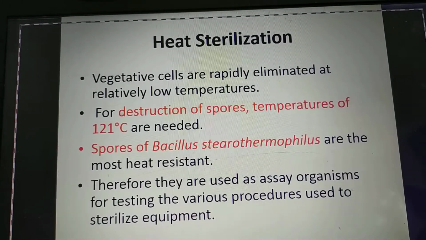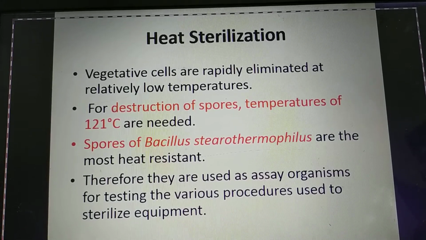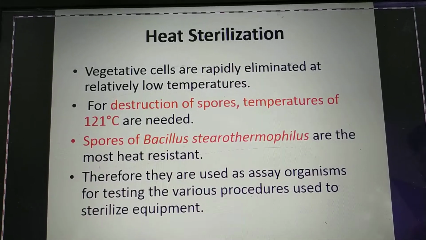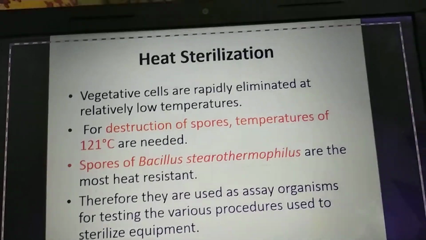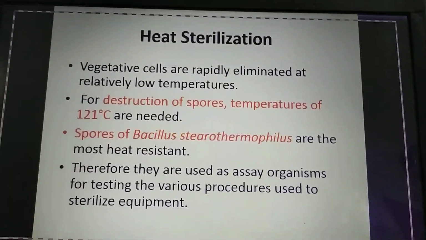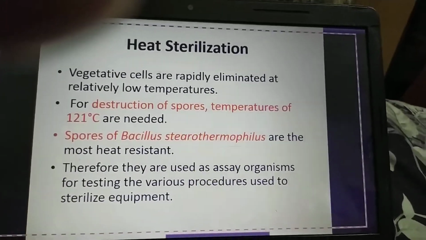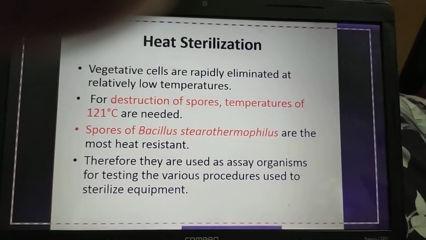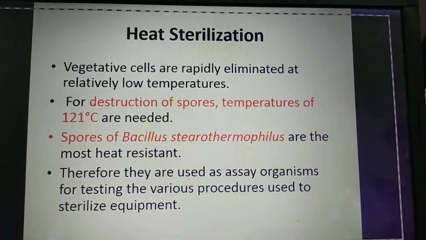The vegetative cells are rapidly eliminated at relatively low temperatures, which means a normal heating will kill the cells. Whereas Bacillus spores are mostly heat resistant, isn't it? Boiling can itself remove the vegetative microbes. Whereas endospores of Bacillus and the like are not going to be eliminated so easily, right? They need a specific temperature and time for the endospores to be destroyed.